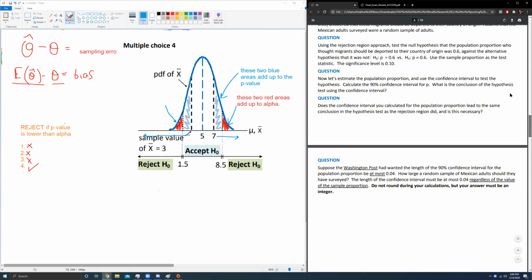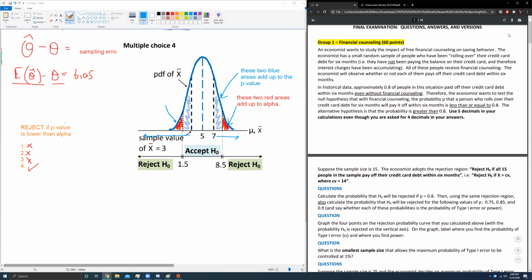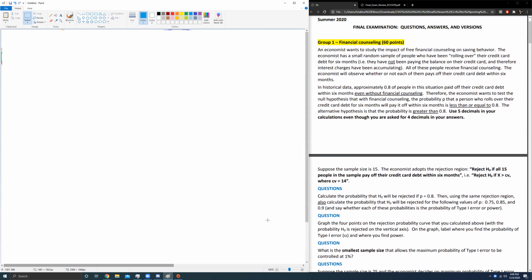Okay, we've done every group except the very first group, so I want to revisit that one real quick. This is the small prop question, and this will be where we end doing all the solutions for this. An economist wants to study the impact of financial counseling. Approximately 0.8 of people paid off their credit card debt. So we're going to start with P equals 0.8.